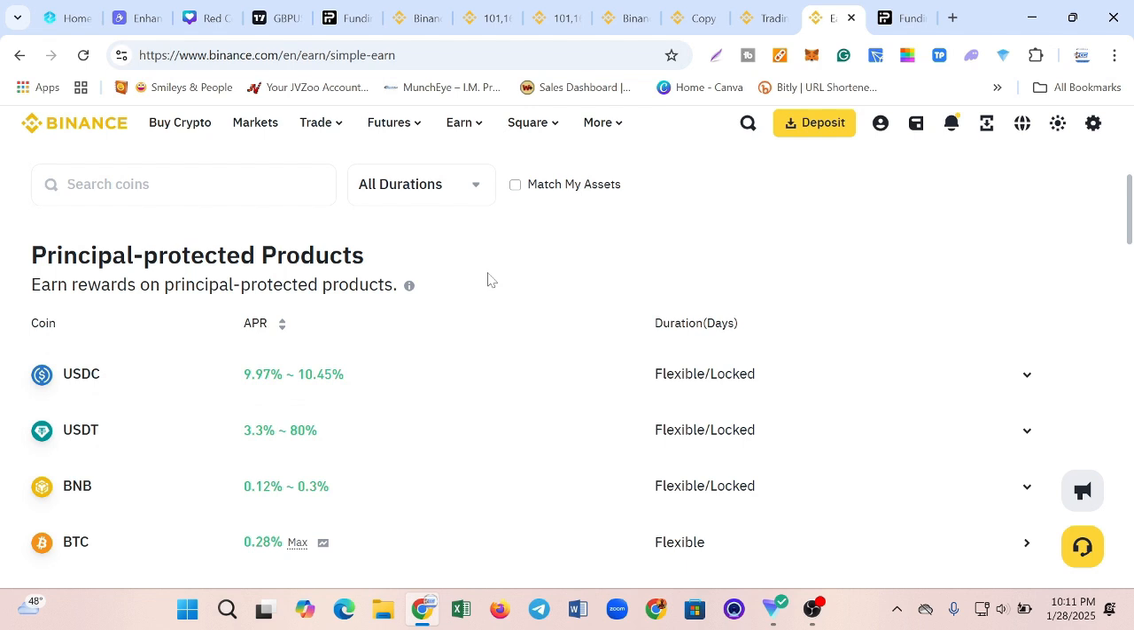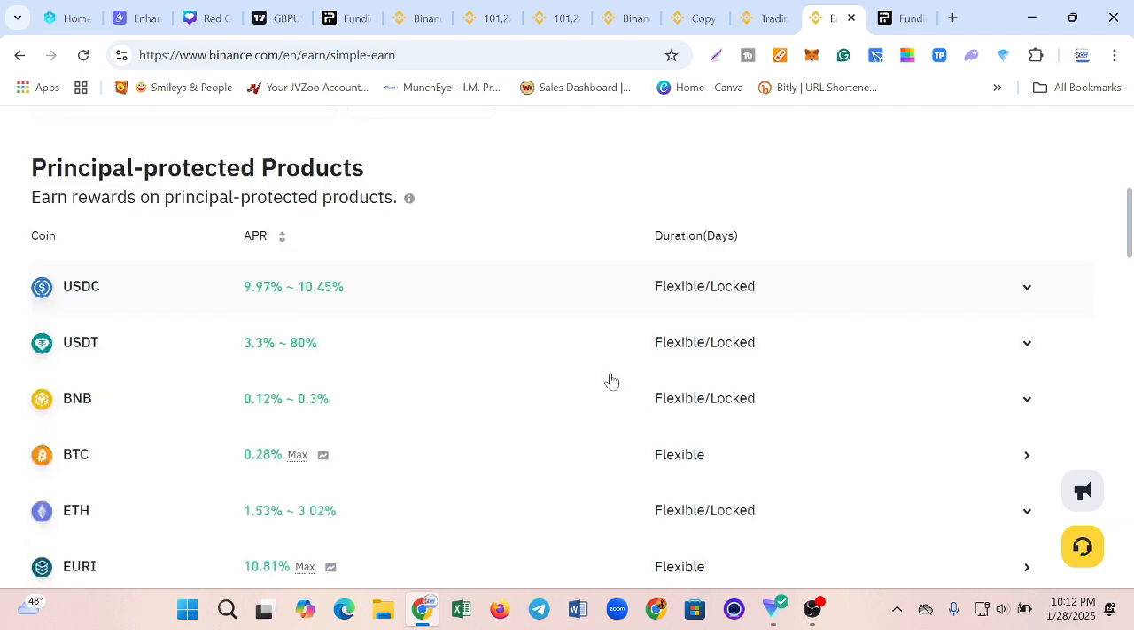What that actually means is this: if you're going for the flexible, it means that whatever you put in as an investment or as savings here, you'll be able to take it out at any time. But when you lock it, it means that the fund or the amount of money you put in will be locked for a certain number of days before you'll be able to take out your fund. So quickly let me show you how that works.